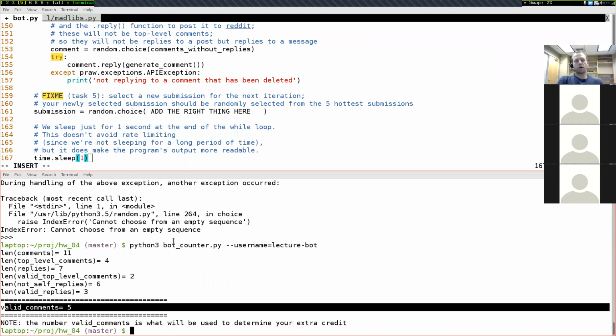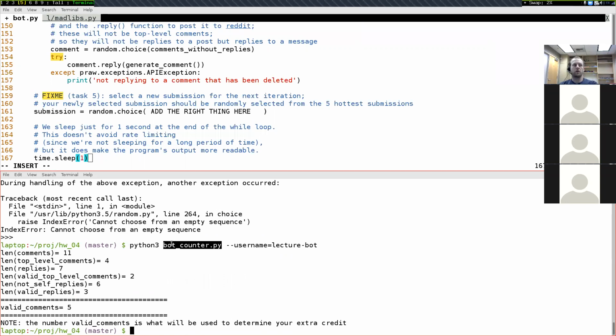Again, as you're working on this, the botcounter.py file is going to take more and more time to run because for every one of your comments, it's going to have to do a special query, and it can only do one of those queries per second.